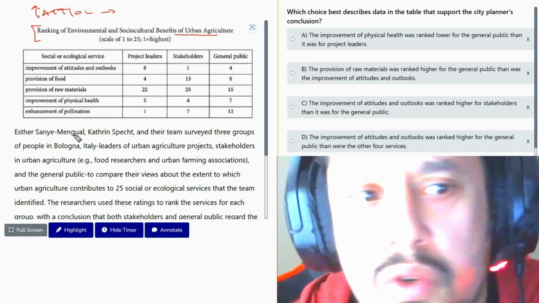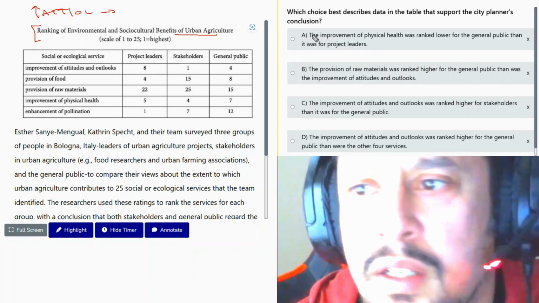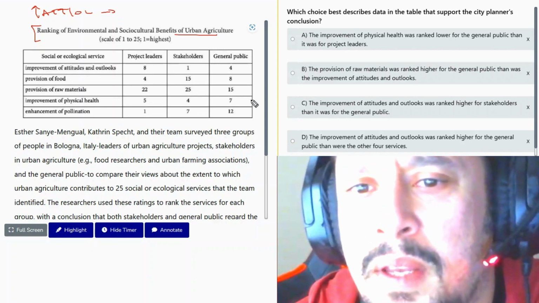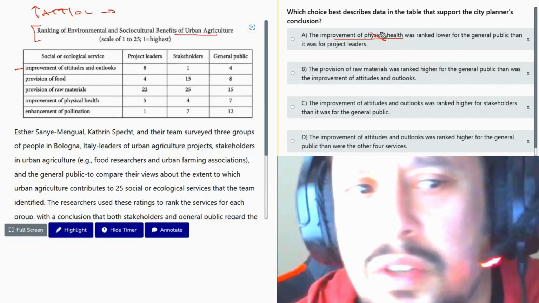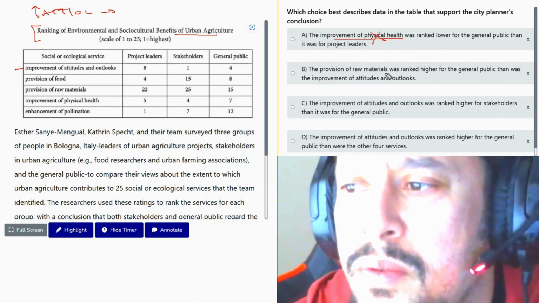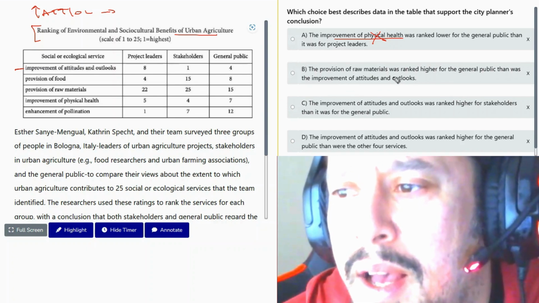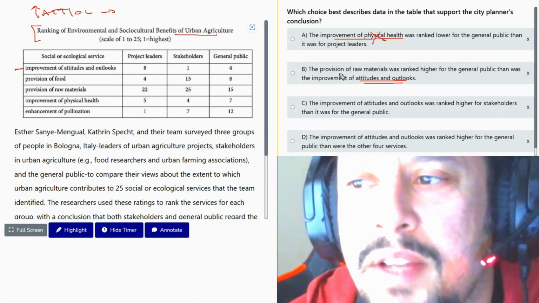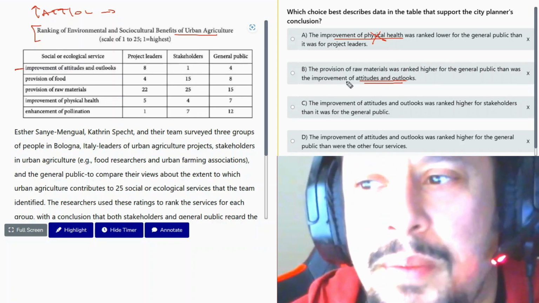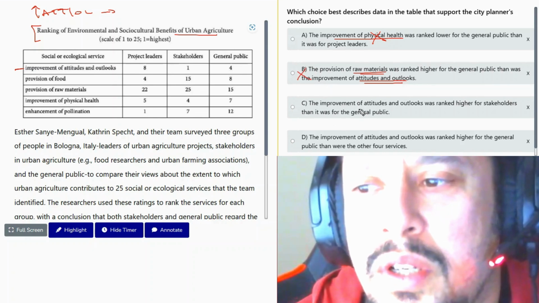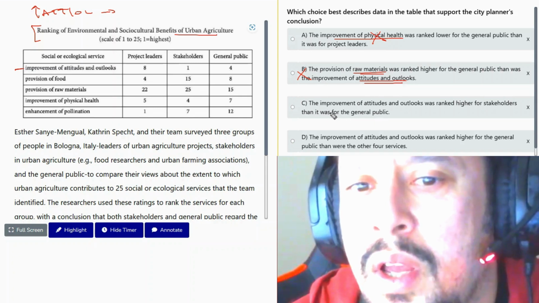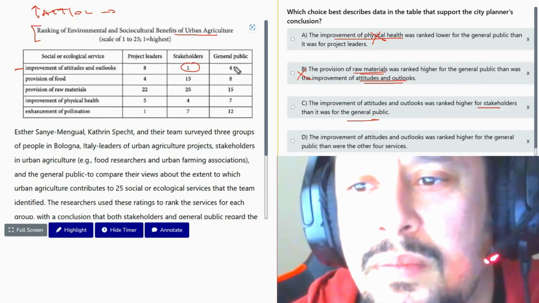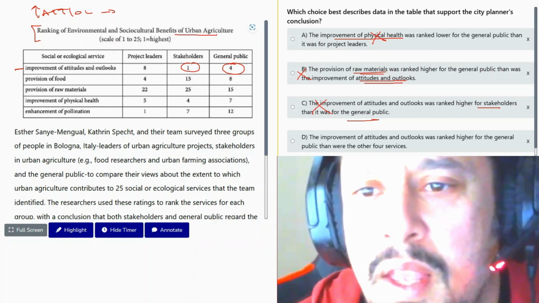Okay. Cool, cool, cool. Let's check out answer A. The improvement of physical health was ranked lower for the general public than it was for... I mean, we want attitudes and outlooks. Why are we talking about physical health? Confused here. Again, answer B kind of goes against it because we want to show the improvement of attitudes and outlooks, but answer B brings it in a way where it's secondary to raw materials. So answer B is no good. But again, look at answer C. It was ranked higher for stakeholders than the general public, and not true. False news. And answer D.